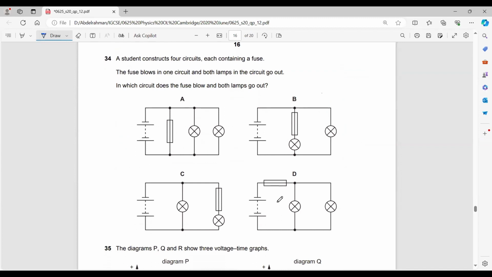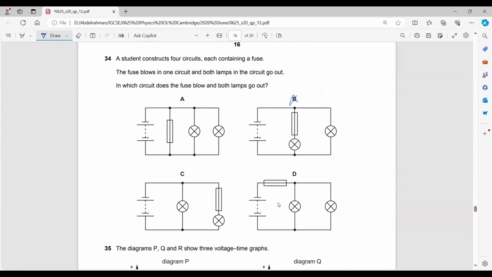Again, back to question 34. When the fuse blows out, both lamps go out as well. In which circuit would the fuse affect both lamps?